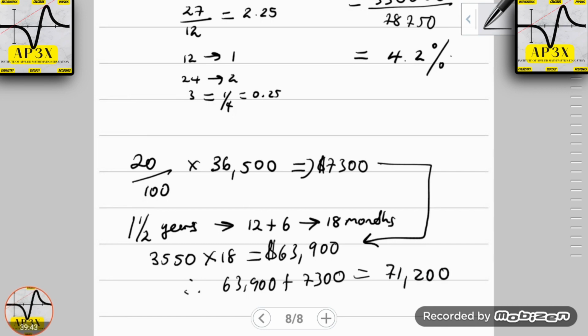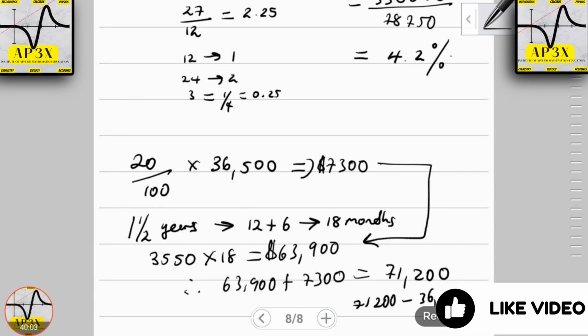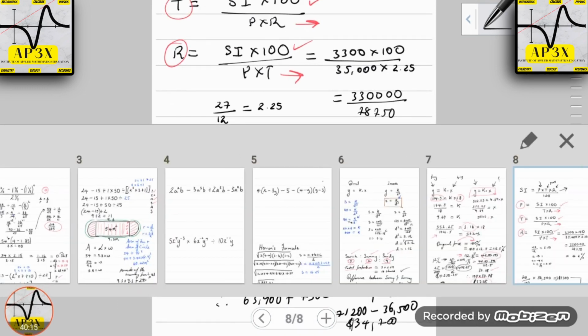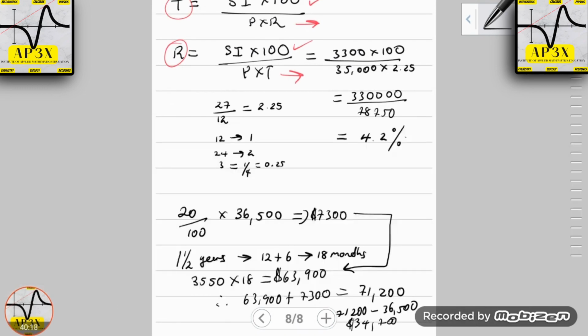Now, had the customer paid cash as opposed to taking the hire purchase deal, they would have obviously saved $71,200 minus the cash price of $36,500. $71,200 take away $36,500, the customer would have saved a total of $34,700 had they purchased cash. And that pretty much answers this part of the question.